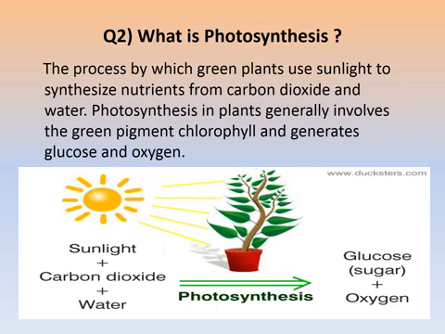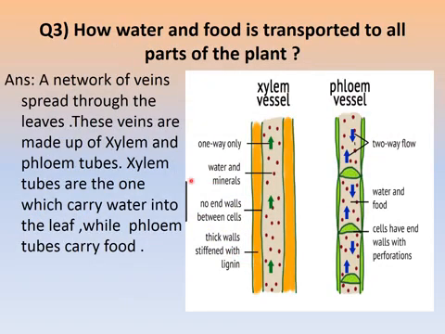The next question is, how are water and food transported to all parts of the plant? The answer is a network of veins spread through leaves. These veins are made up of xylem and phloem tubes. Xylem tubes are the ones which carry water into the leaf, while phloem tubes carry food. So this is very internal.